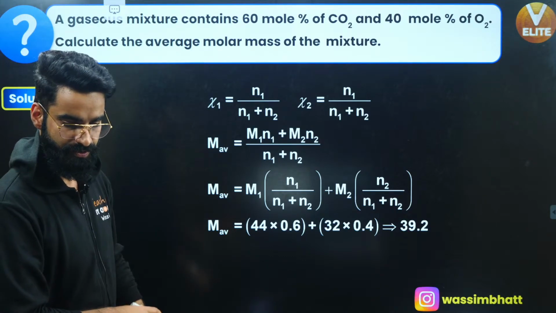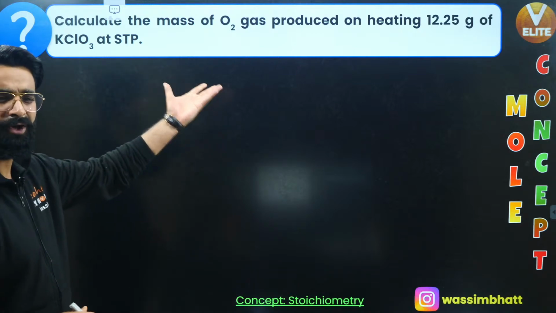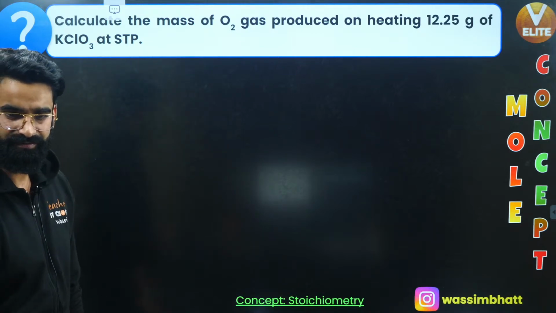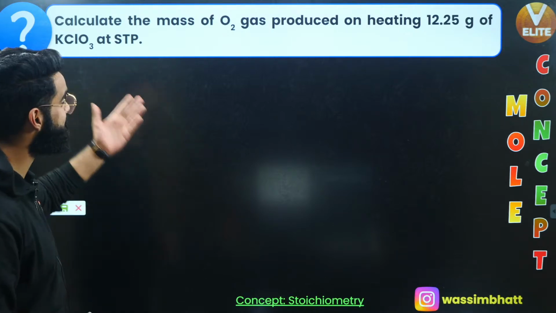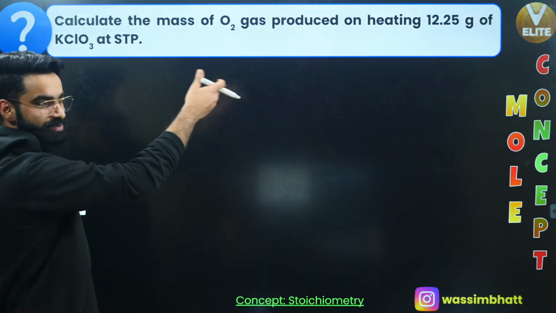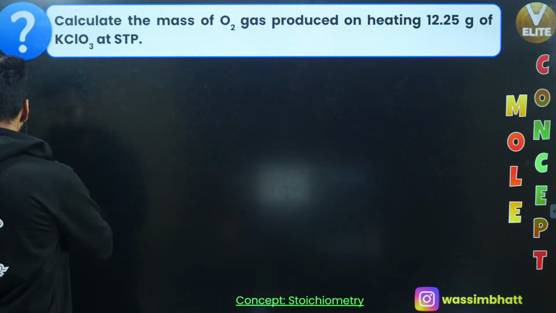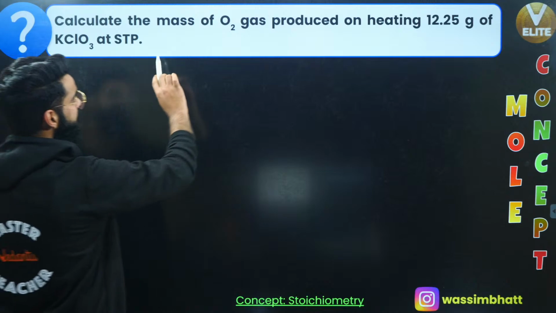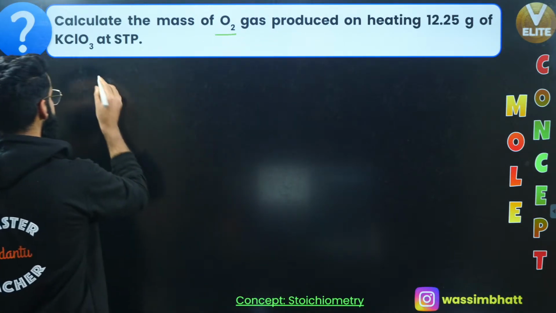Perfecto. So let's move on directly to one more question. A very simple and ordinary question from stoichiometry, and all of you must remember its answer as well, because I have shown this question in the regular sessions. The question is, calculate the mass of O2 produced on heating 12.25 grams of KClO3.